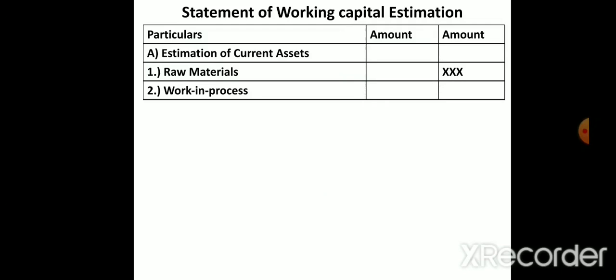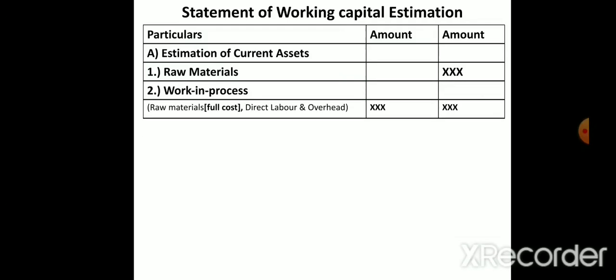Next, work in progress. In work in progress we have to consider raw material, labor and overhead. Raw material you have to buy and keep in the company, but for that no other expenses, only raw material will come. But in work in progress we use raw material, we need labor, and different heads also.